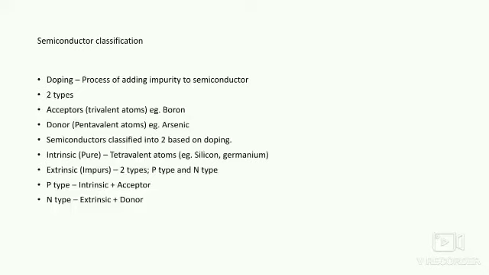Extrinsic is formed by adding impurities to intrinsic. The p-type is an extrinsic semiconductor where P stands for positive, and it comprises intrinsic with acceptors, and the n-type comprises intrinsic with donor.